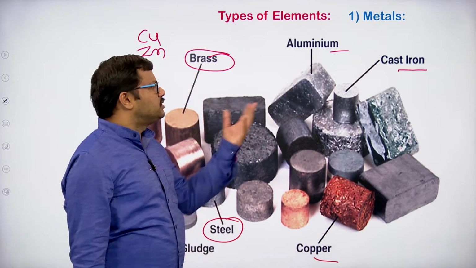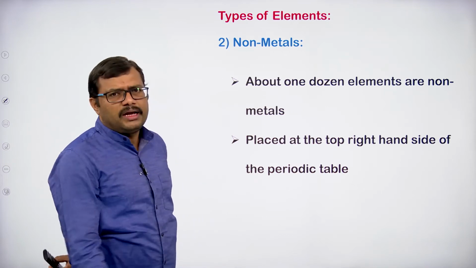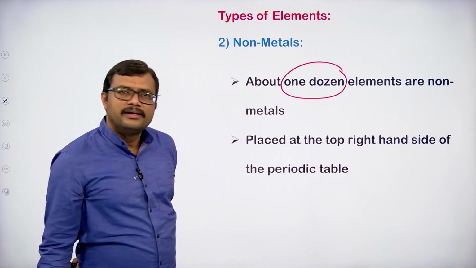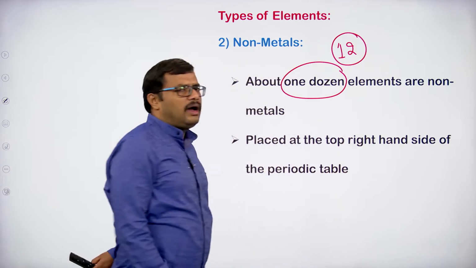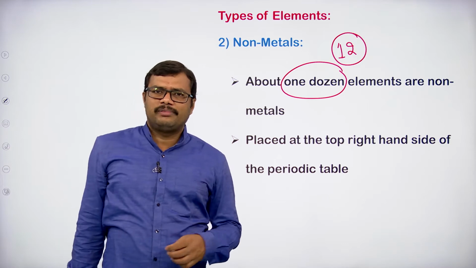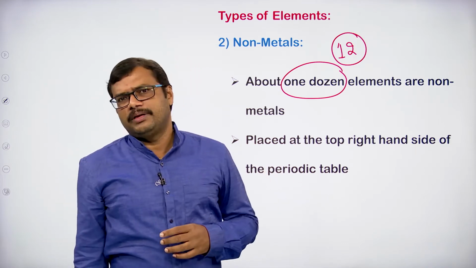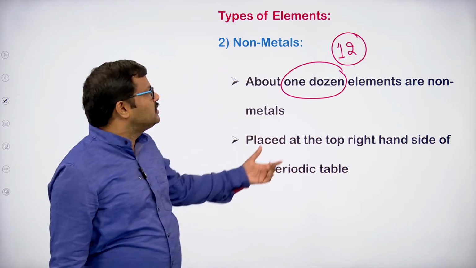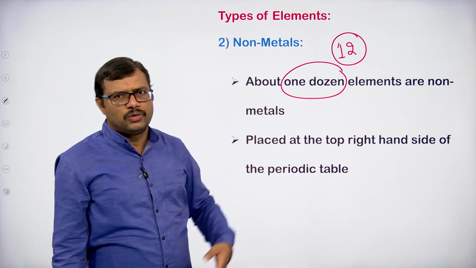Let us focus on the non-metals. How many non-metals do we have? About one dozen. Dozen means 12, so around 12 elements in the periodic table are non-metals. In the last class I told you we have 118 elements in the periodic table. Among 118 elements, only 12 are non-metals. So the maximum portion is metals only.